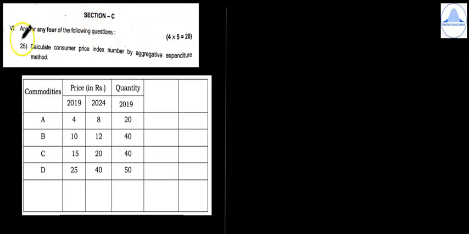Section C, the sixth mark, answer any four of the following questions. 4 into 5 is equal to 20. 25th question, calculate consumer price index number by aggregative expenditure method. They have given us the commodities A, B, C, D and its prices in 2019, which is the base year, and 2024, which is the current year, and the quantity in the base year 2019 are also given.